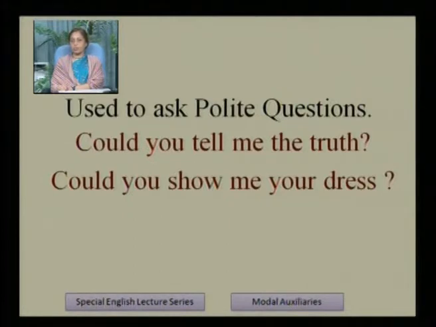Here, could you tell me the truth? We are making questions, but polite questions, which means with a request. Could you tell me the truth? Could you show me your dress? Here also we find a polite request.